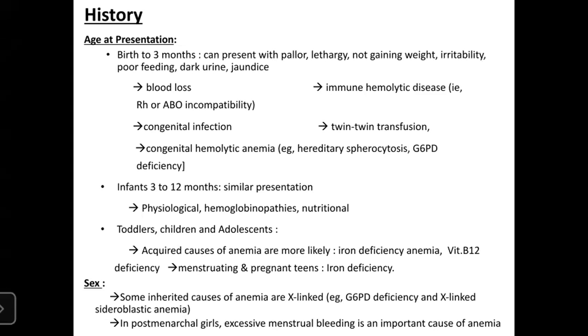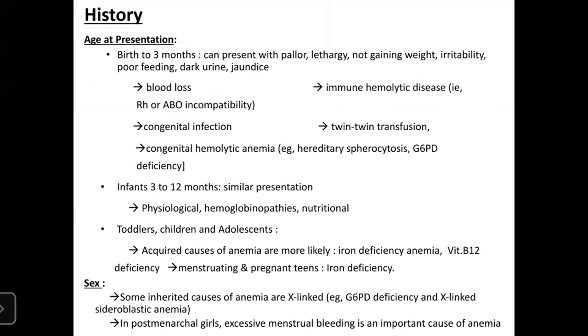Congenital infection such as TORCH infection है, यसमा नि anemia with thrombocytopenia हुन सक्छ. अर्को twin transfusion syndrome हुन सक्छ. अर्को चाहिँ congenital hemolytic anemia, so hereditary spherocytosis, glucose 6-phosphate dehydrogenase deficiency भयो भने तिम्रो mother ले के गरे, सल्फर ड्रग्सहरु जस्तै कोट्रिमहरु खाए भने बच्चाहरुमा चाहिँ hemolysis को features आउन सक्छ, or if you give drugs to those infants.